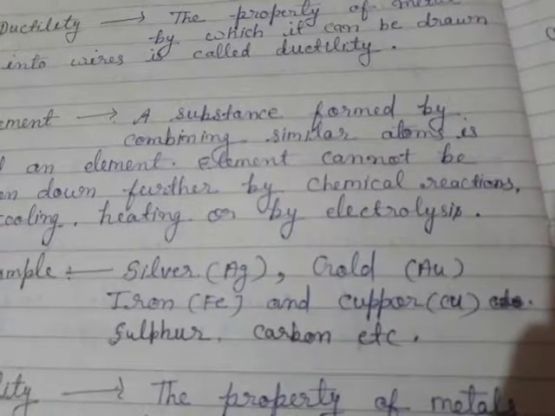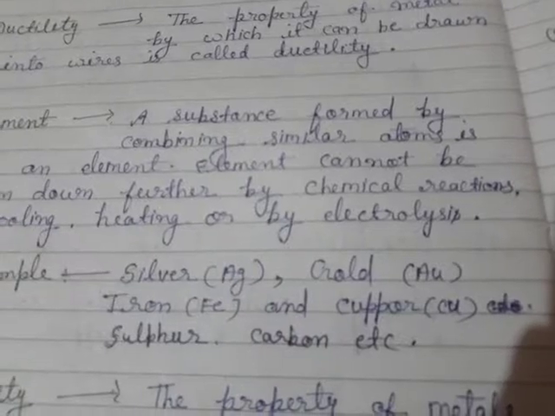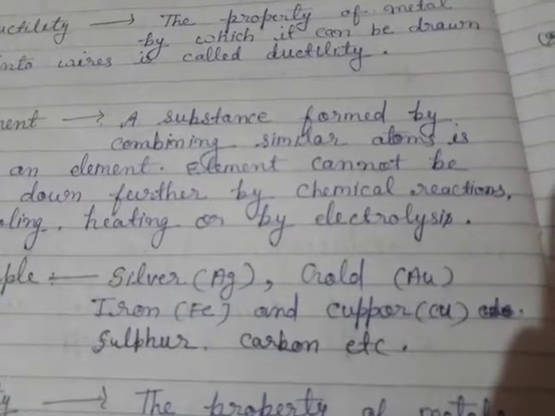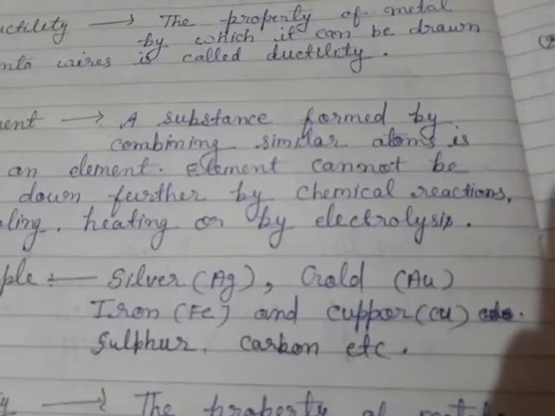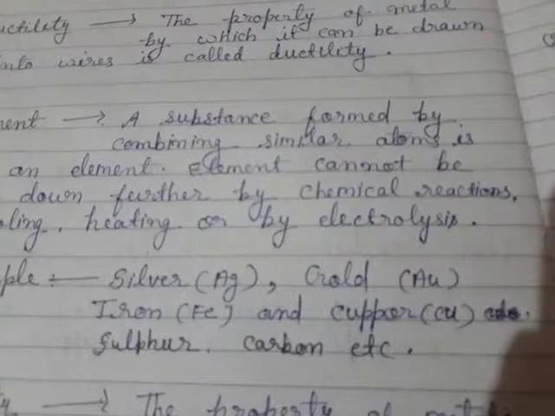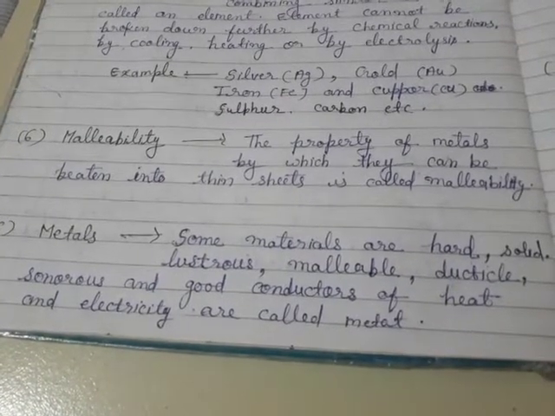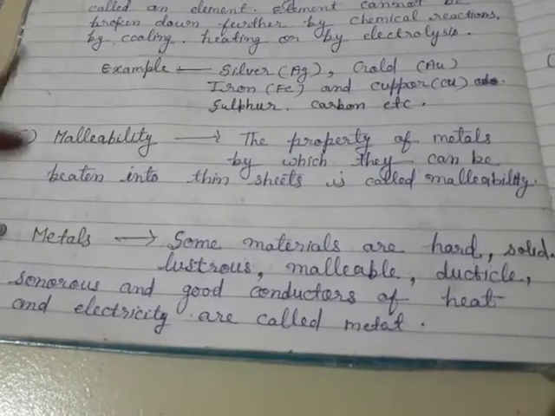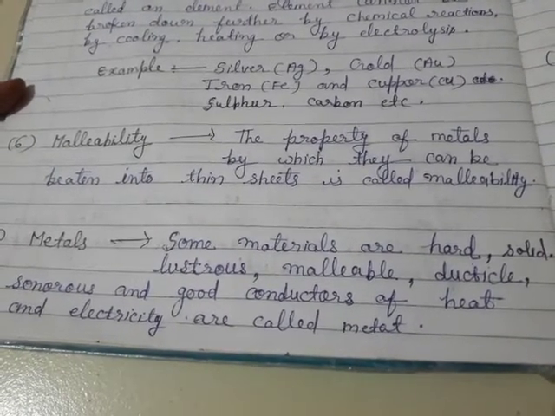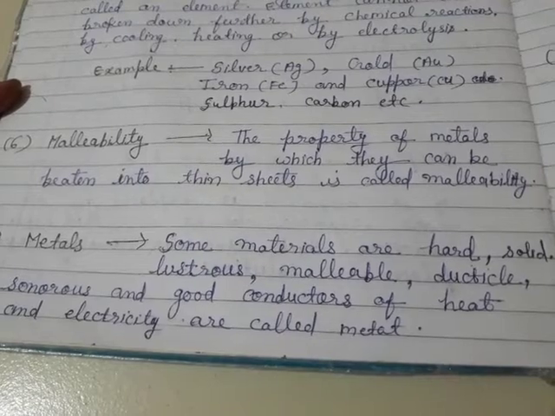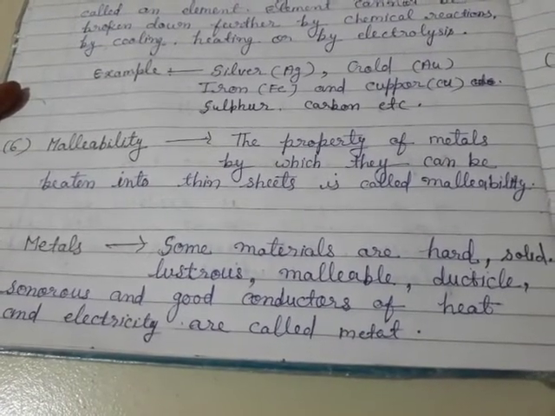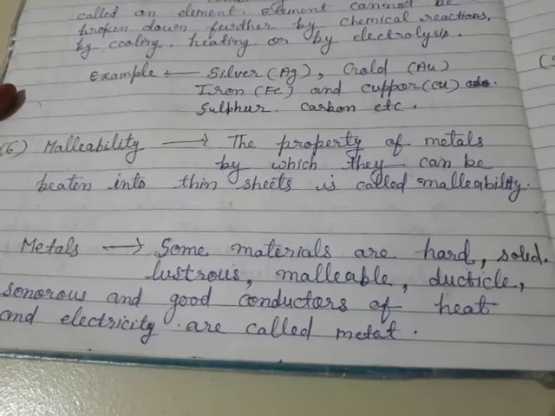Among these, some substances are metals and some are non-metals. Silver and gold are metals, while sulfur, carbon, etc. are non-metals. What is a metal? Some materials that are hard, solid, lustrous, malleable, ductile, sonorous, and good conductors of heat and electricity are called metals.